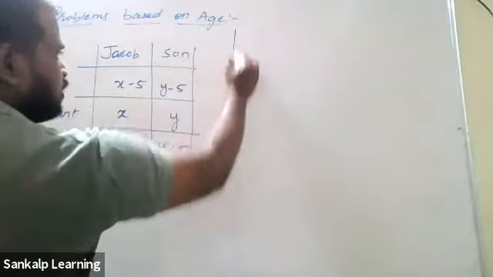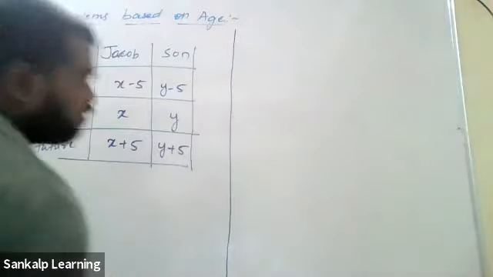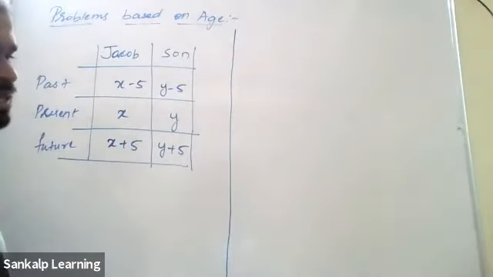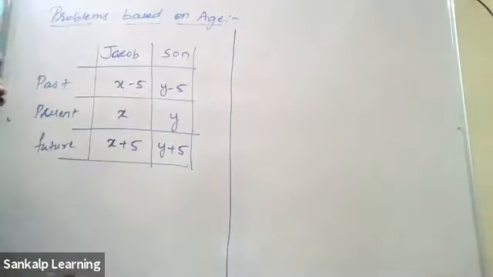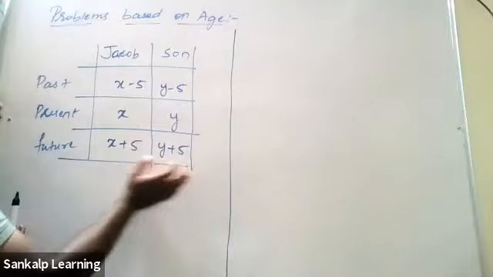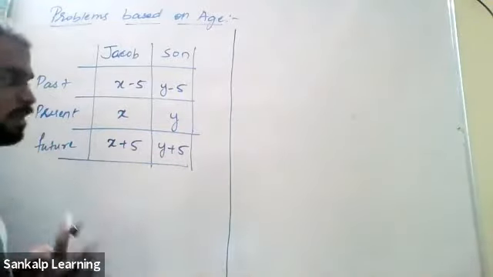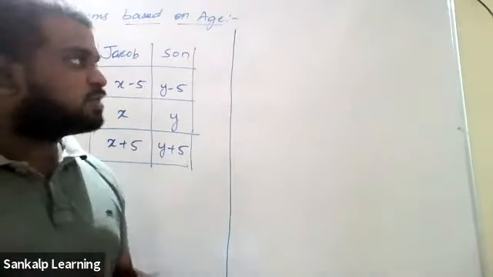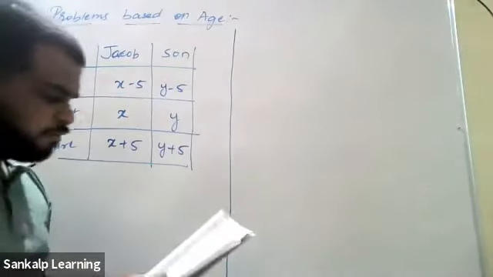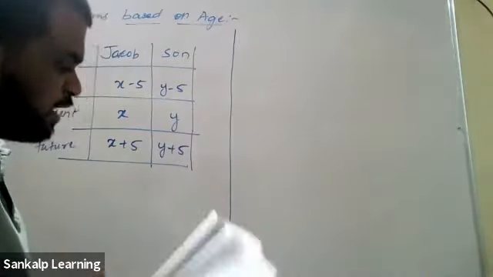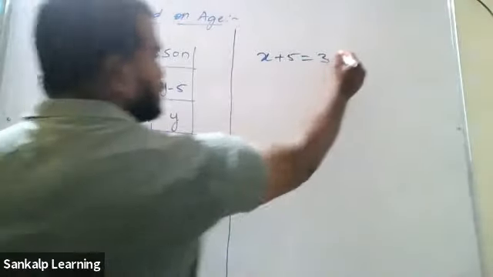Now, let's form the equation. What does the equation say? 5 years hence, which comes under future. So here we must use only the ages under future, that is x plus 5 and y plus 5. Only those we must use. What does the question say? 5 years hence, the age of Jacob, x plus 5, is 3 times the son's, 3 into y plus 5.